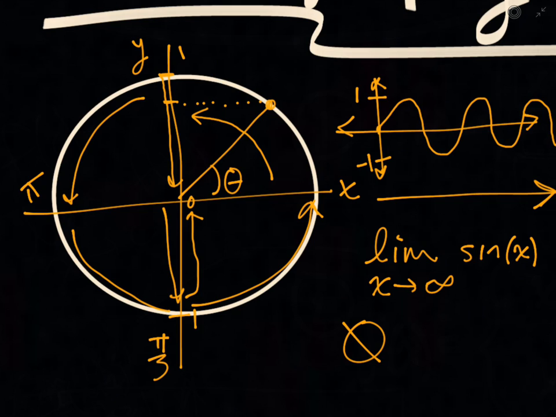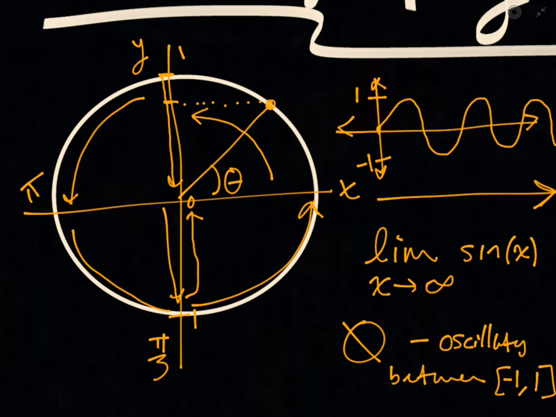You could write it as does not exist, whatever. The reason for this is it oscillates, inclusive, between negative 1 and 1, and it'll keep doing that forever.